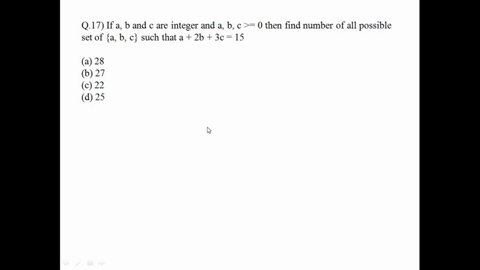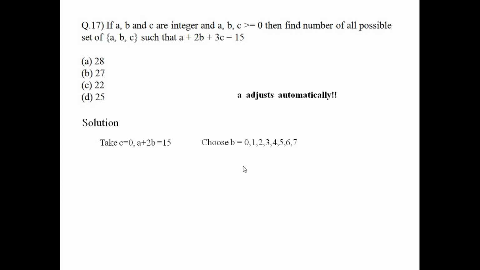So we take c equal to 0 and we just get a + 2b = 15. You can choose b as 0, 1, 2, 3, 4, 5, 6, 7, and a will adjust accordingly. So there are a total of 8 ways, you can see 0 to 7, 8 ways. Now take c equal to 1. You get a + 2b = 12. So b is 0 to 6, 7 ways.